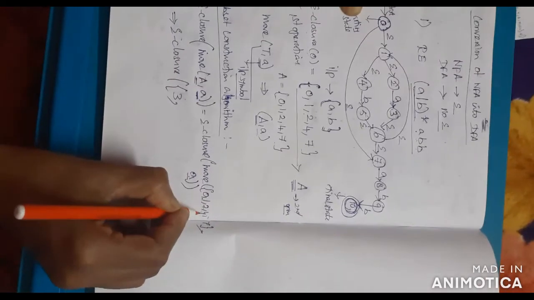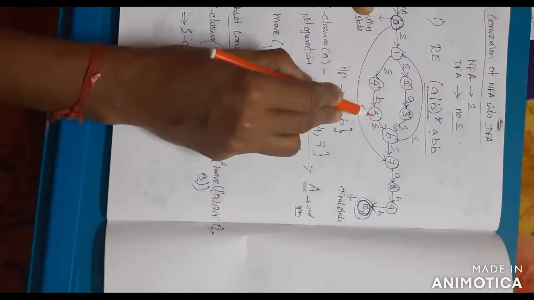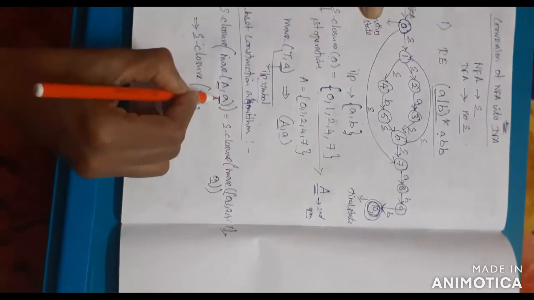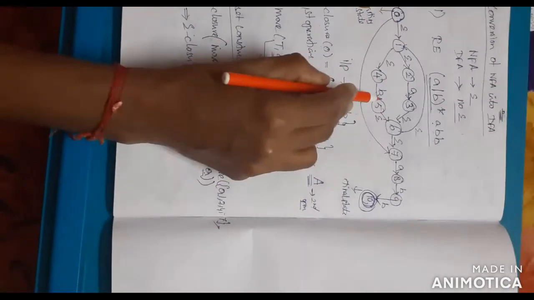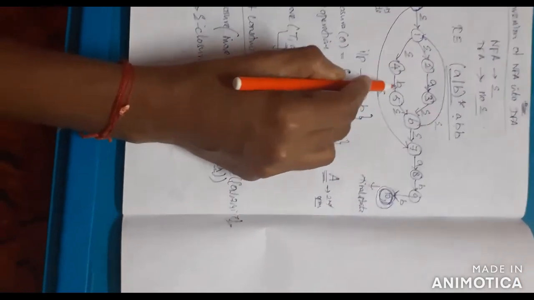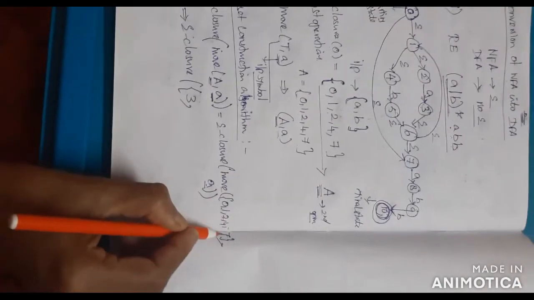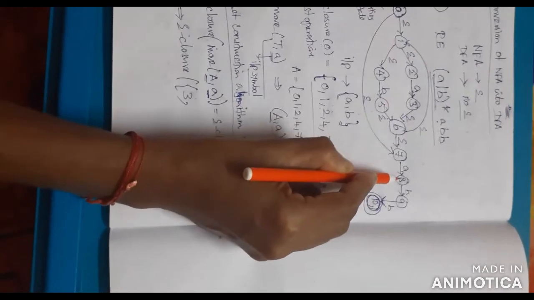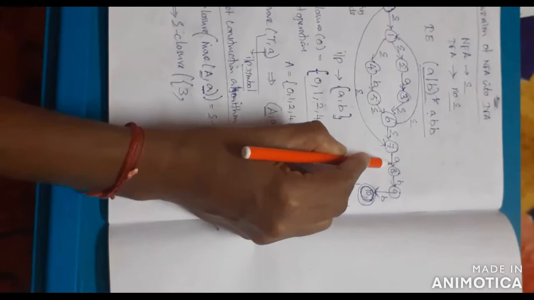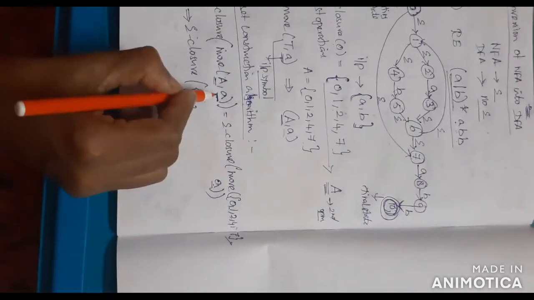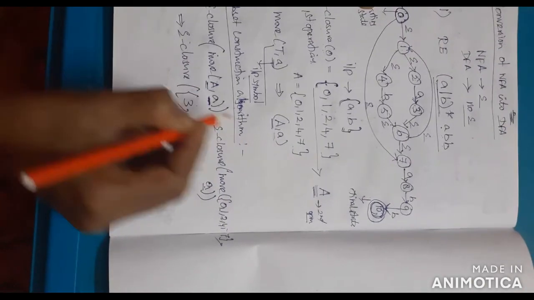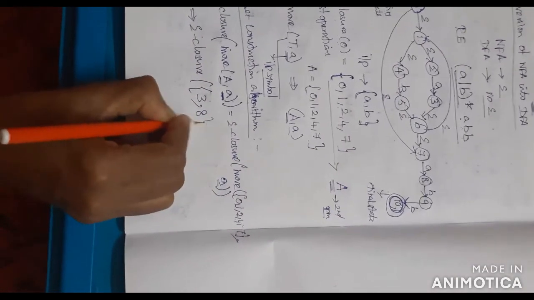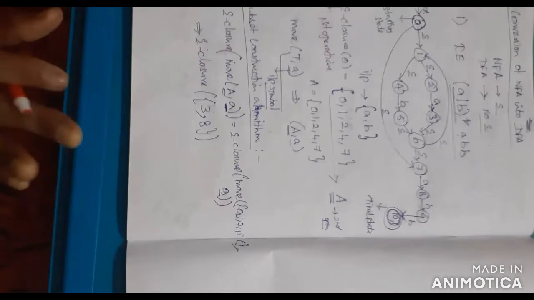Next, what is the state? 4. 4 can move to the next state 5. 5 is on the input symbol b, but you are checking only for small a, so you don't add state 5. Next, 7. Check 7. 7 can move to the next state 8, and the input symbol is a. So you are checking only small a, so you can add state 8. This is for the construction.